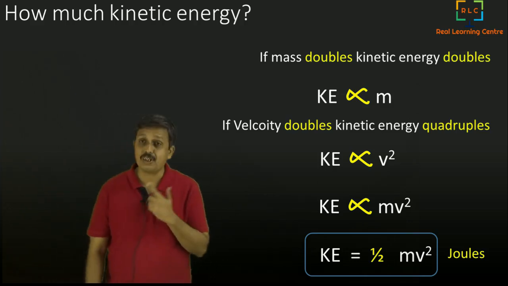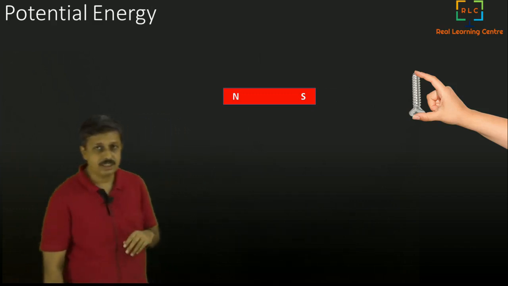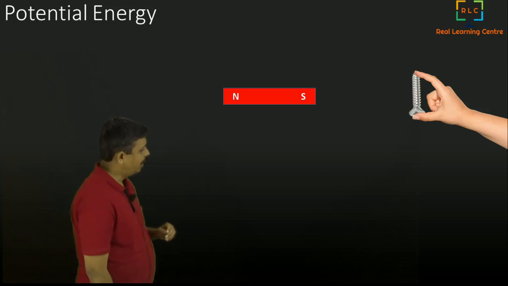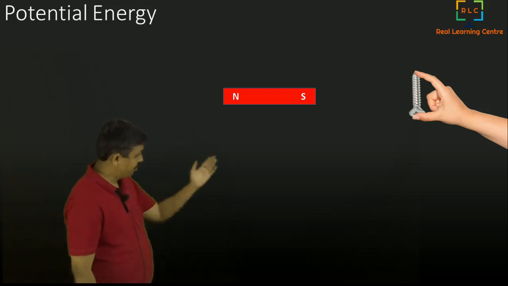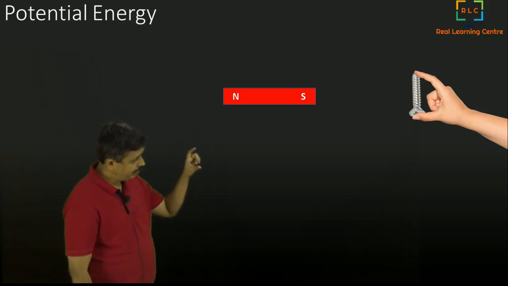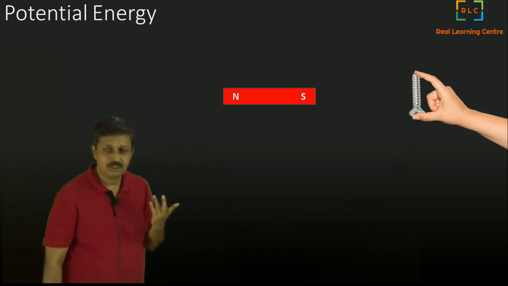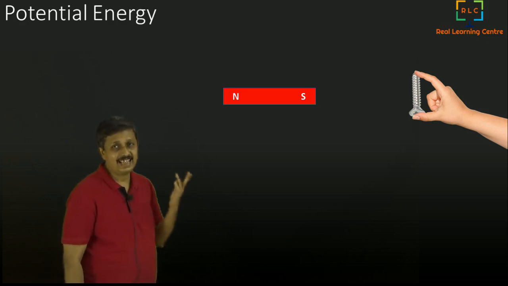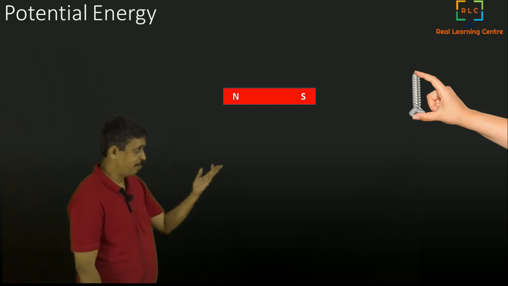So now that is about kinetic energy. Now let's talk about potential energy. So potential energy means what? I am having here a magnet, and I am holding an iron screw in my hand. Suppose now if I release that iron screw from my hand, what will happen?